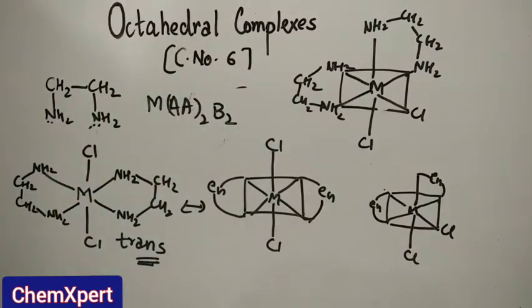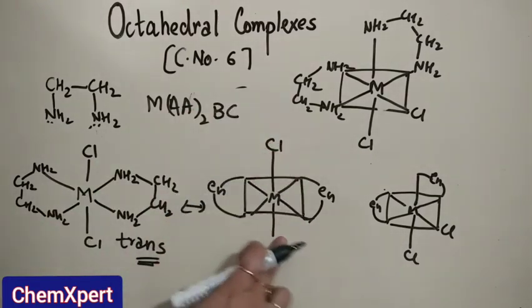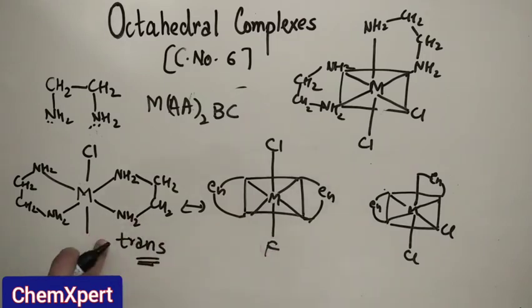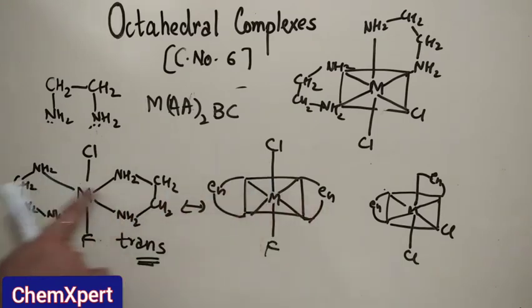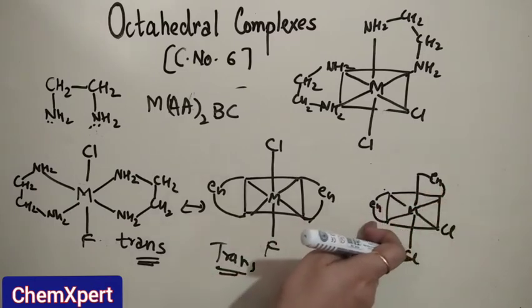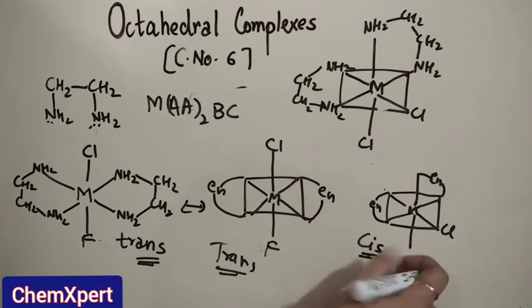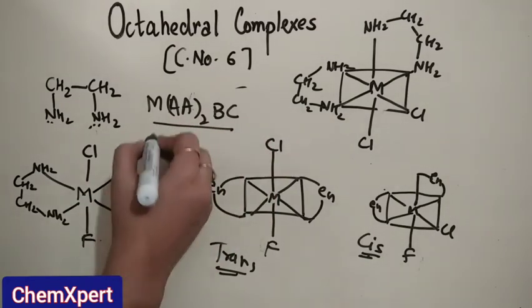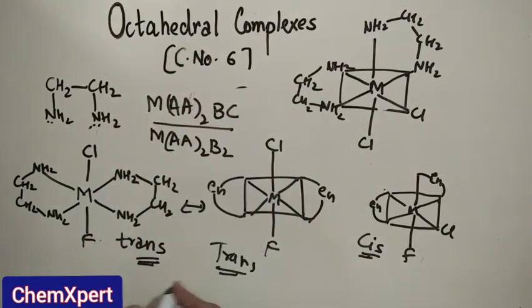Now here we can also take BC, which means this can be any other element, for example fluorine. Then again, when both are at 180 degrees, it is a trans isomer, and when one is at axial and one is at equatorial, then it is known as a cis isomer. Here also I am changing the position. So whether it is of type M(AA)2BC or M(AA)2B2, both show cis and trans isomerism.